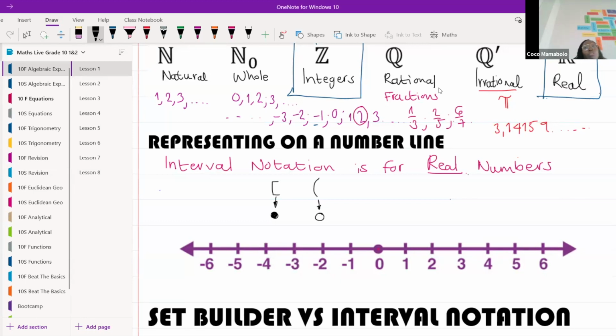I want us to write that down because it's going to be very important. So square brackets, closed dot, round brackets, open dot. And then I'm going to teach you guys how to write this.